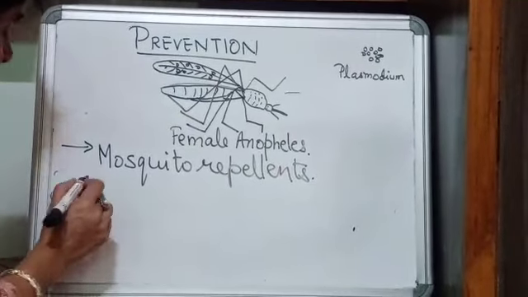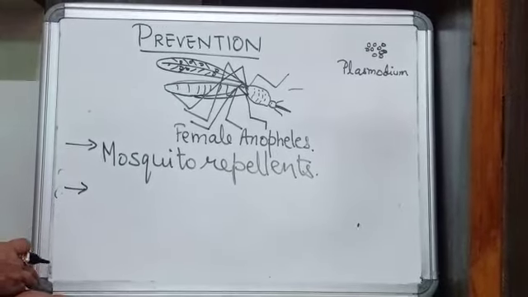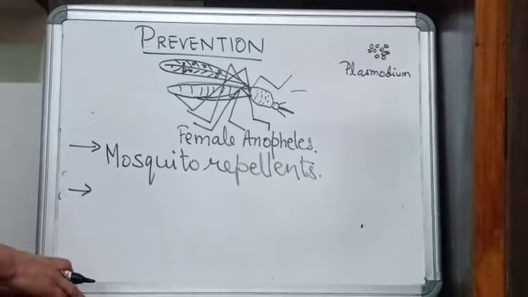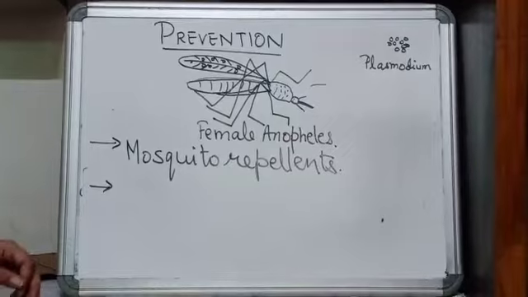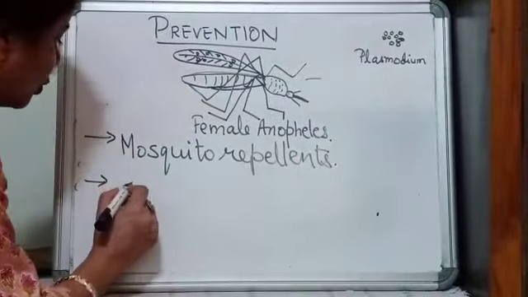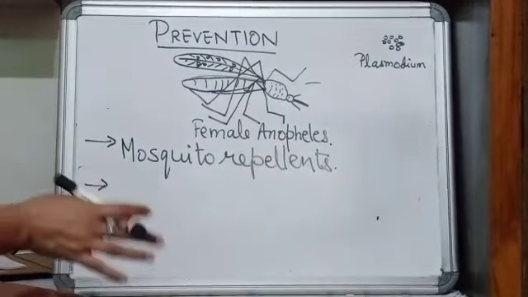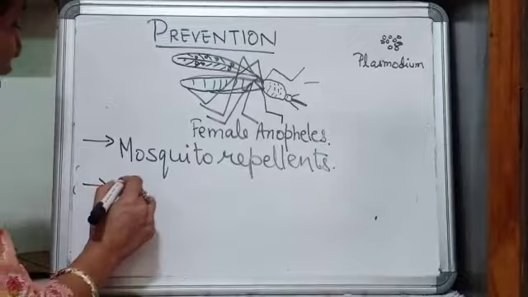Okay. We can also apply some kind of ointment on our skin. That also acts as a mosquito repellent. Odomos, you know, Odomos also acts as a mosquito repellent. It is an ointment which you apply on your skin. Okay.